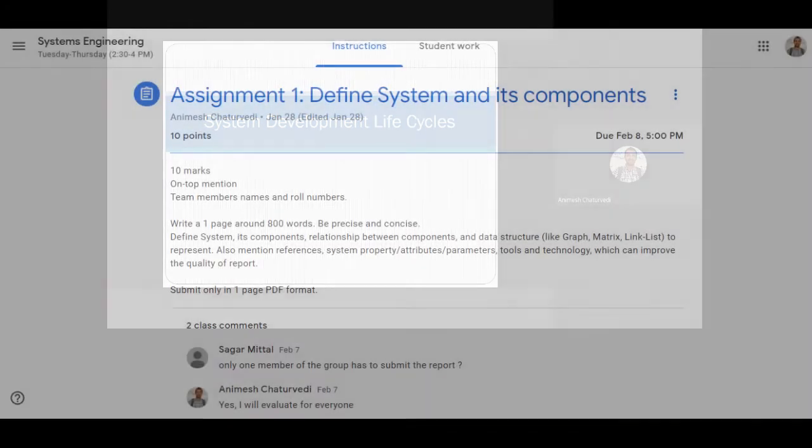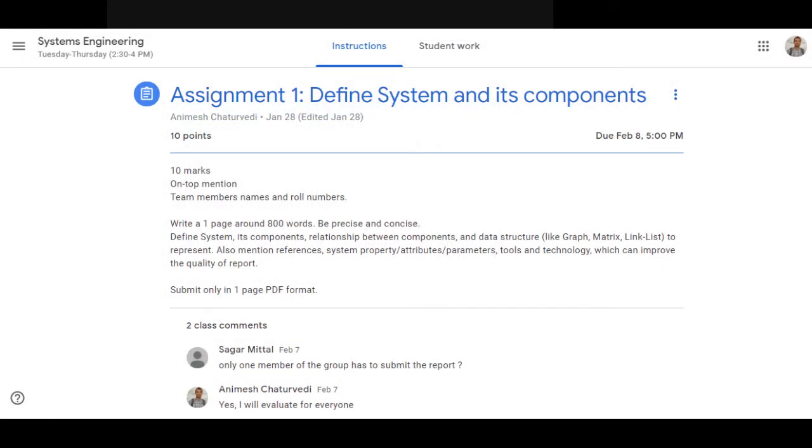Assignment 1 would actually contain the definition of a system and its components. On top of the report, you have to mention your team member names and roll numbers of all the team members. And then you have to write a one page report of around 800 words. Be very precise and concise.